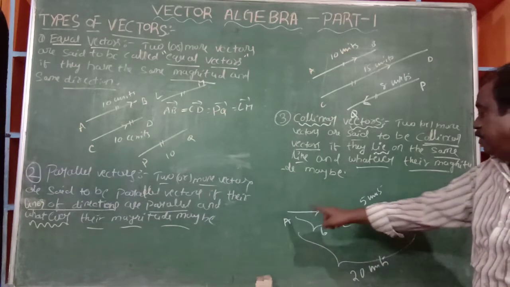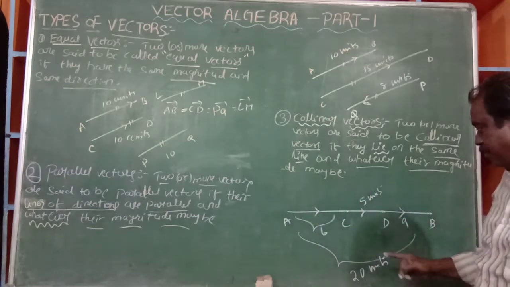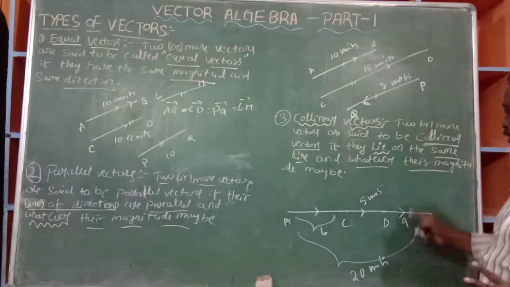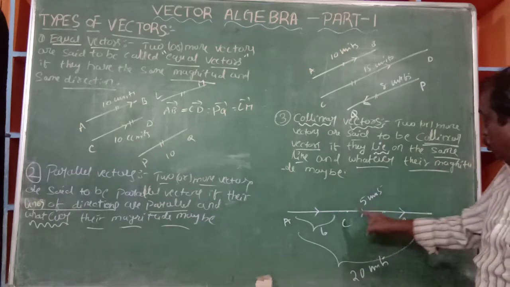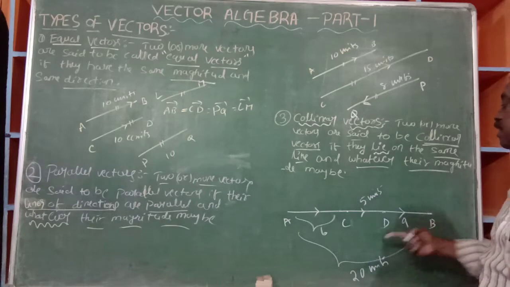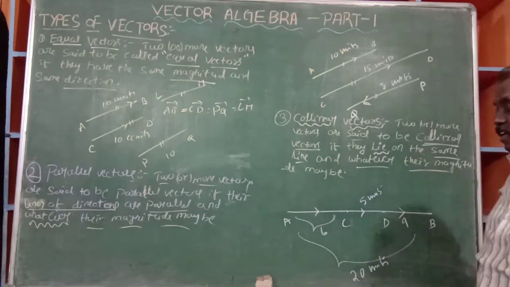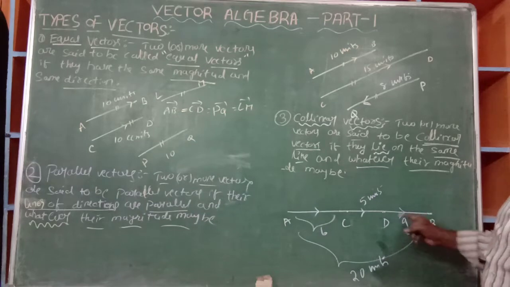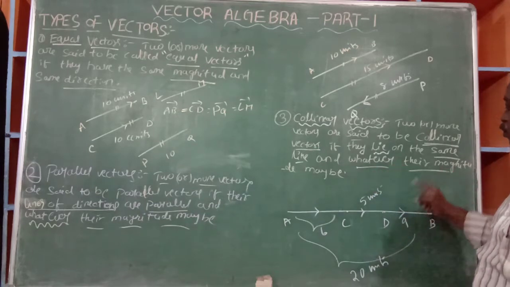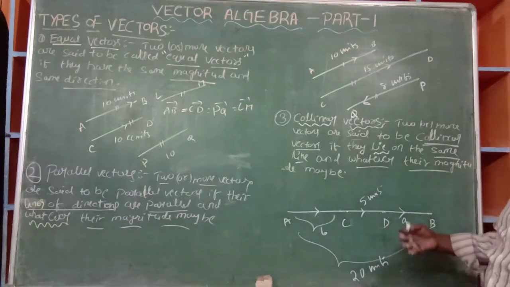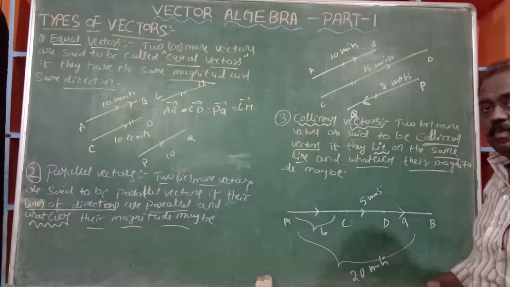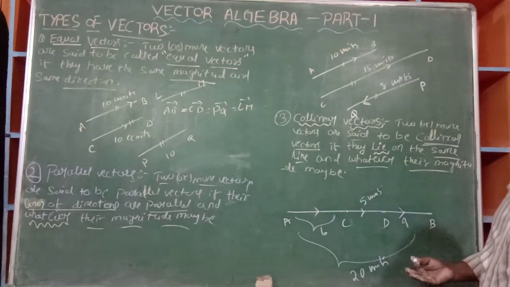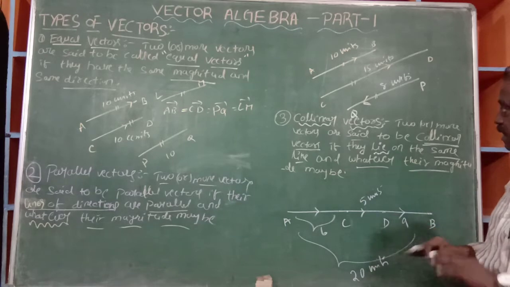Okay now. AC bar is a vector, CD bar is a vector, DB bar is a vector, CB bar is also a vector, AB bar is a vector. All the vectors are lying on the same line. Whatever the magnitudes may be, it is not needed to have the same magnitudes. But they are lying on the same line.